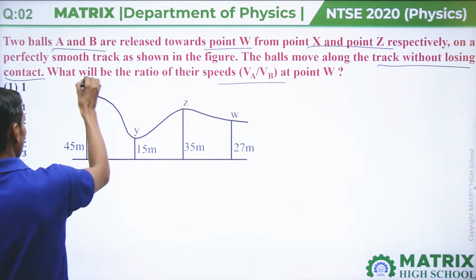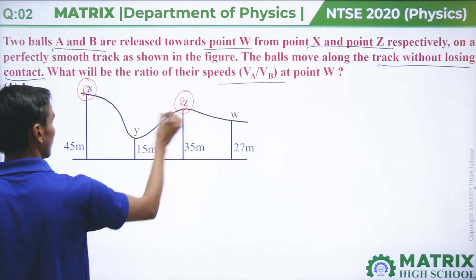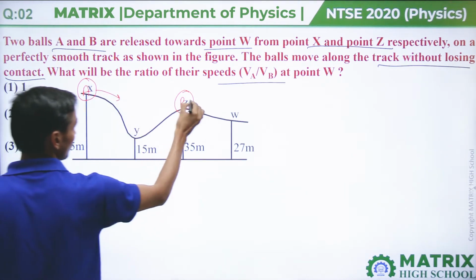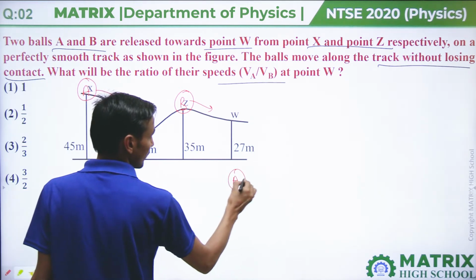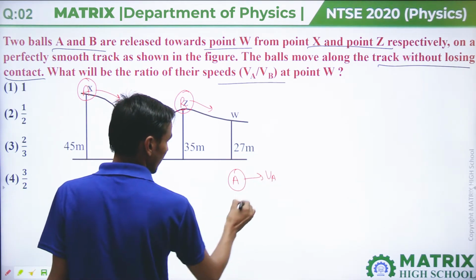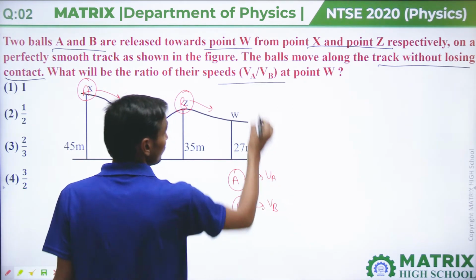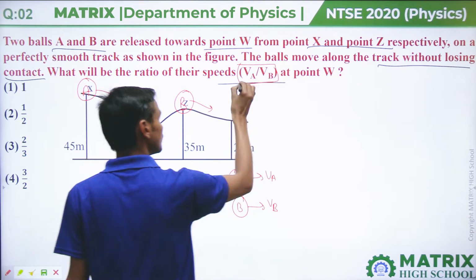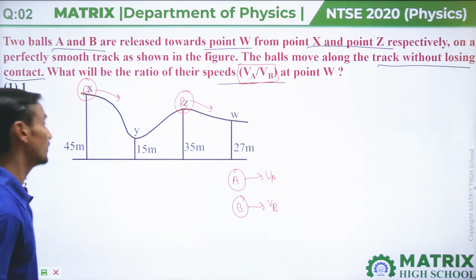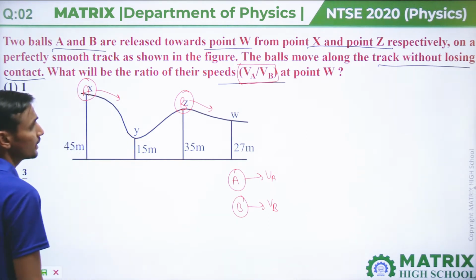From here ball A, from here ball B are released towards W. Ball A has velocity VA and ball B has velocity VB. Then we have to find the ratio VA by VB, the ratio of speeds.